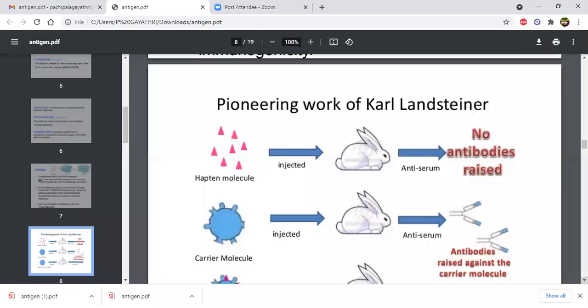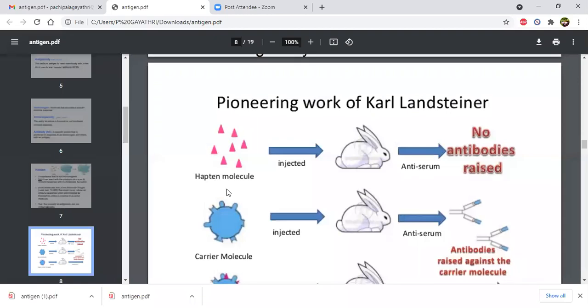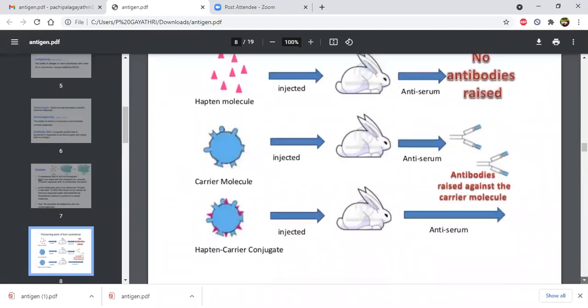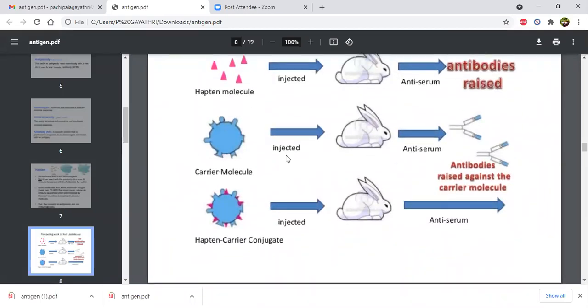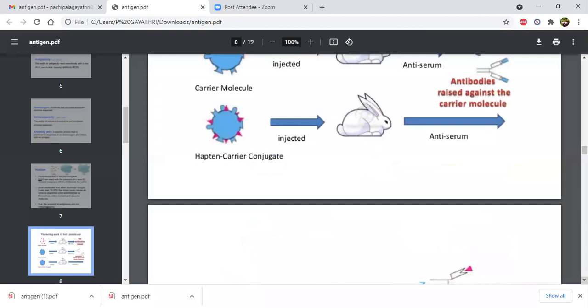Then the pioneering work of Karl Landsteiner, who invented all these concepts. He injected the hapten molecule, then tested the antiserum: no antibodies were raised. When he injected the carrier molecule and tested the antiserum, there was a production of antibodies.